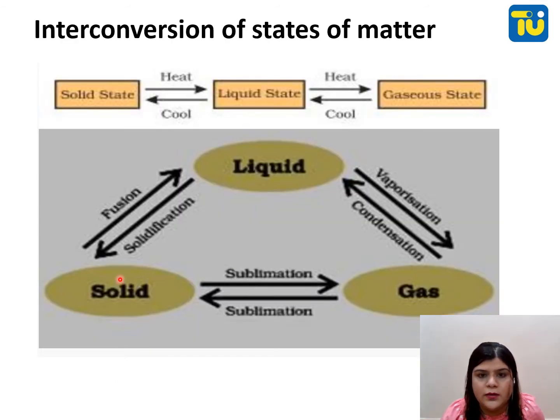Now we will study interconversion of state of matter in detail. Solid is turning to liquid by fusion. Liquid is turning to gas by vaporization. Gas is turning to solid by sublimation. Solid is turning to gas by sublimation. And liquid is turning to solid by solidification, and gas can be turned into liquid by condensation. So these are interconversions of state of matter. Fine. And you can see this is heat, this is heat, this is cool, this is cool.